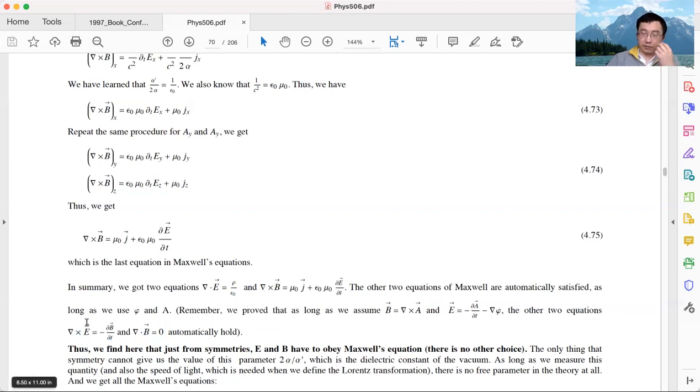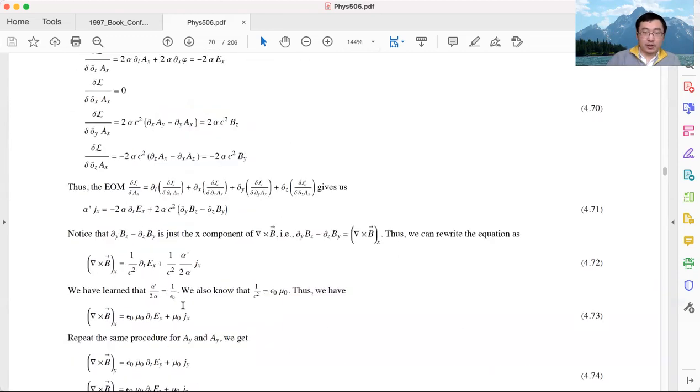Okay? So of the four Maxwell's equations, two of them are really equations of motion, and those two depend on charge density and current density. The other two are not really equations of motion. They are constraints the E and B fields must follow. Because they are constraints, they don't contain charge density or current. They have nothing related to charged particles.